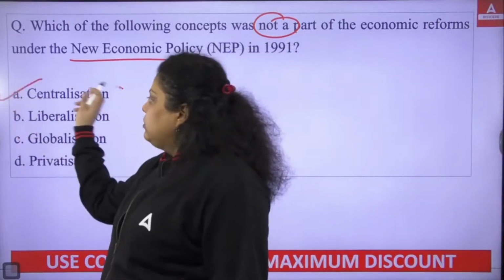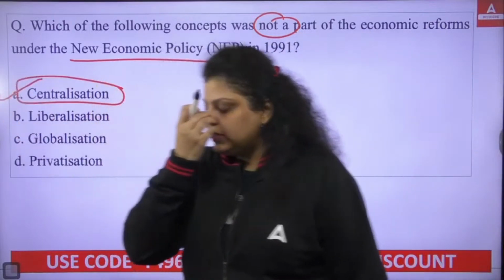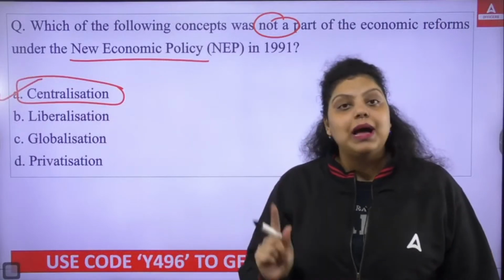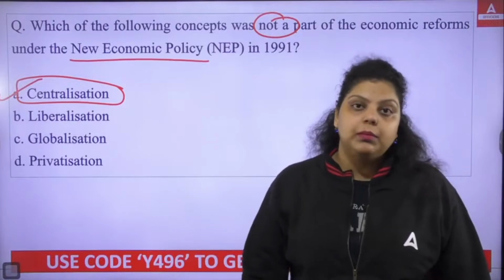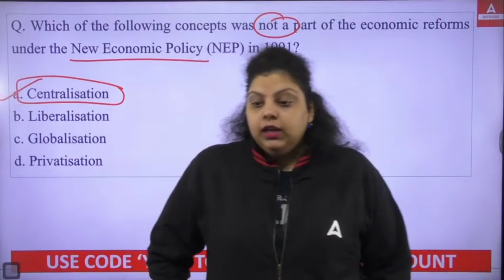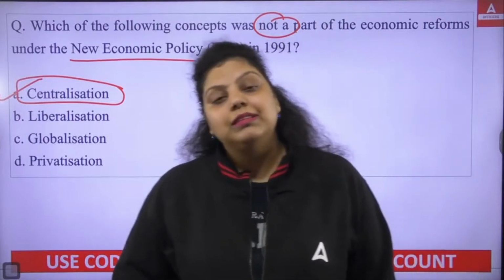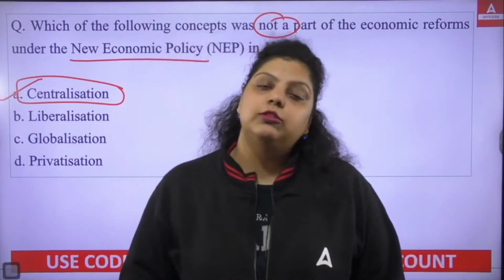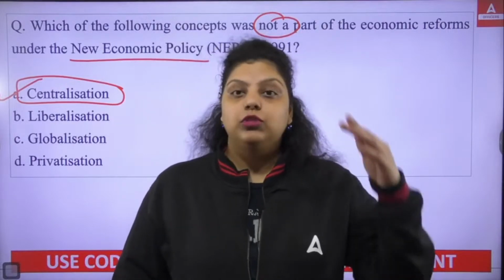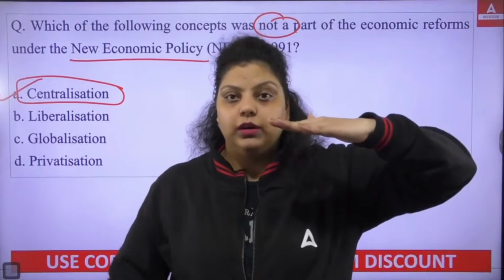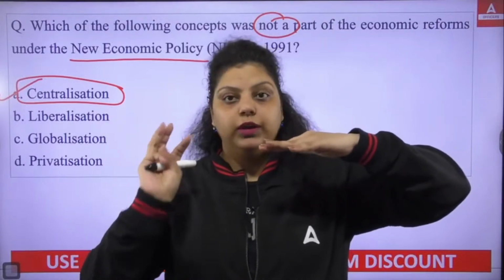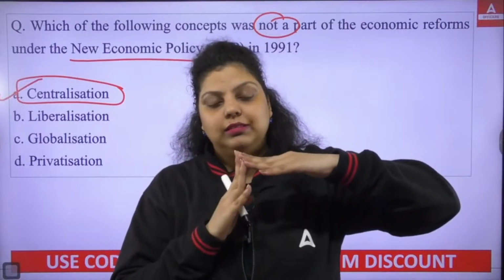Now, about centralization. Centralization is a power that has been there in the planning commission. When we study the economic planning in the country, we will study the planning commission and Niti Aayog, and there we will study what actually the centralized power is. In short, centralized power is the power in which there is one single authority, and this authority has all the power to decide what to do, how to do, where to do, etc. Everything this authority is deciding.